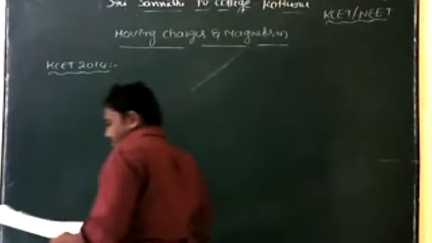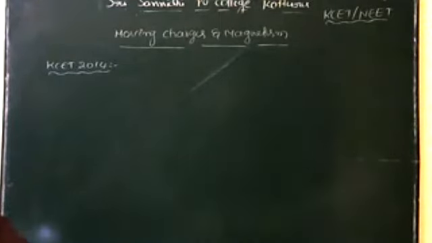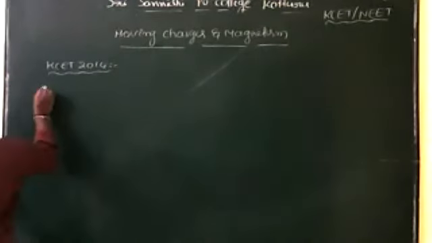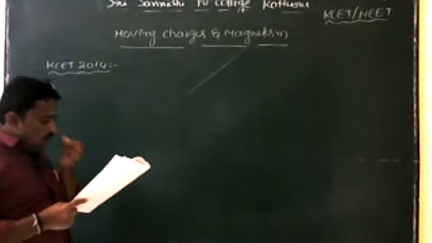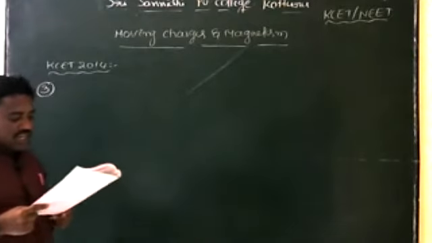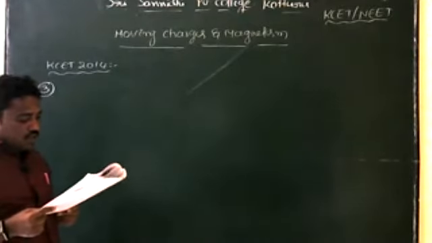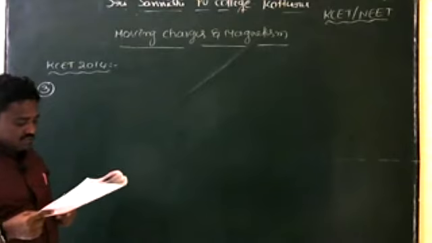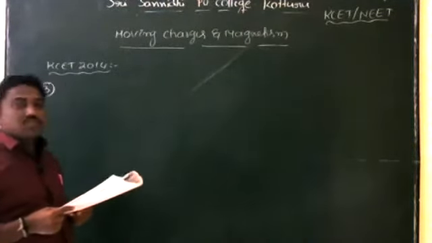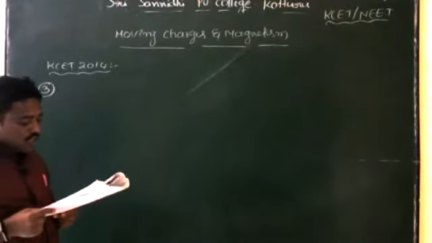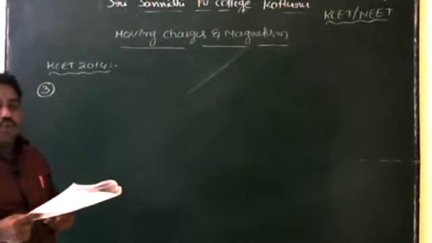Next question, the third question. A solenoid has length 0.4 centimeter, radius 1 centimeter, and 400 turns of wire. If a current of 5 ampere is passed through this solenoid, what is the magnetic field inside the solenoid?